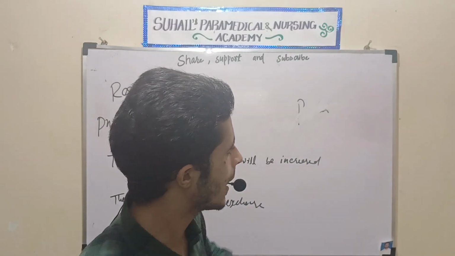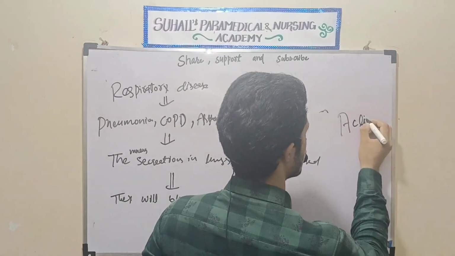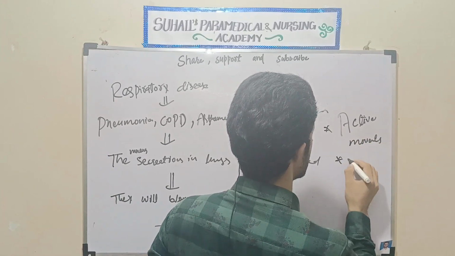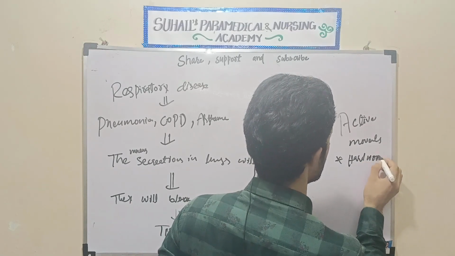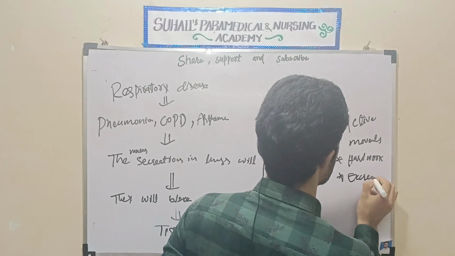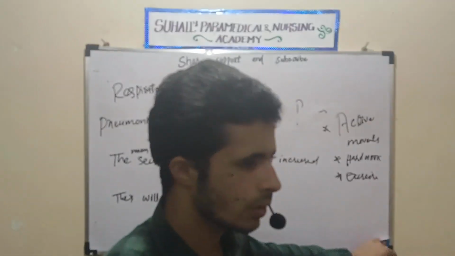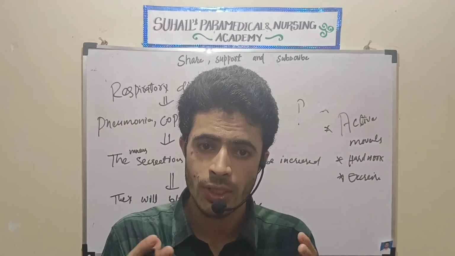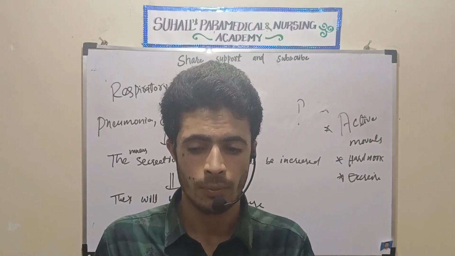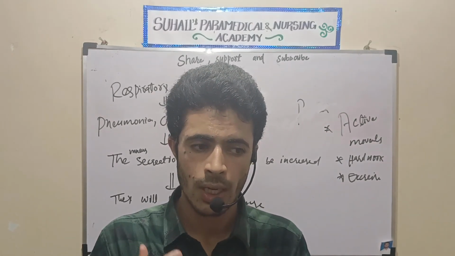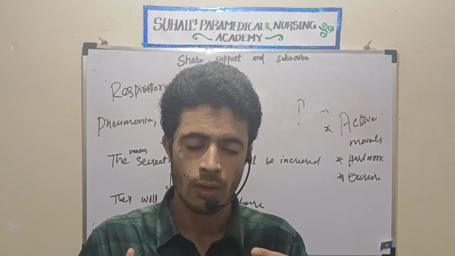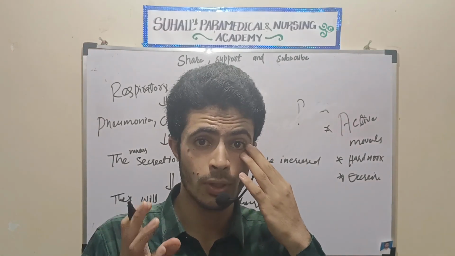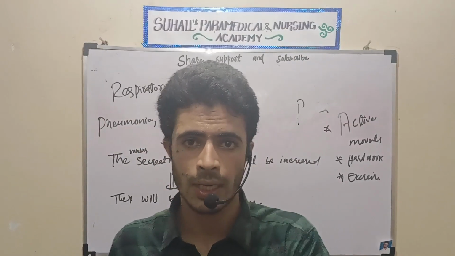Remember, if the patient is doing any active movements, any hard work, any exercise, what will happen? The body organs need more oxygen for work, because whenever we are doing more work, there will be more respiration. When more cellular respiration is there, for internal, aerobic respiration, oxygen is important. So more demand of oxygen will be at the cells.